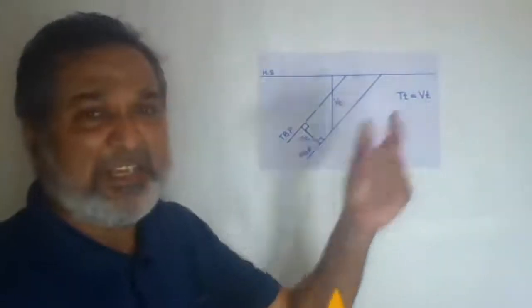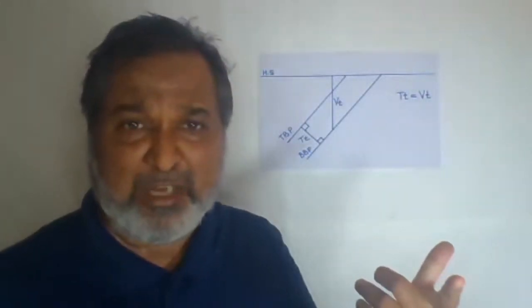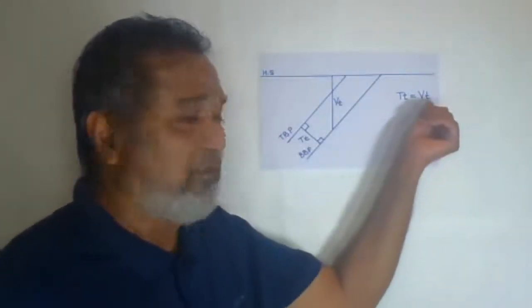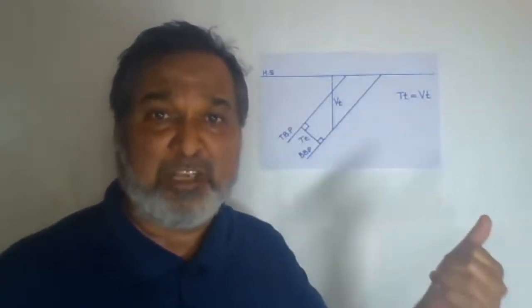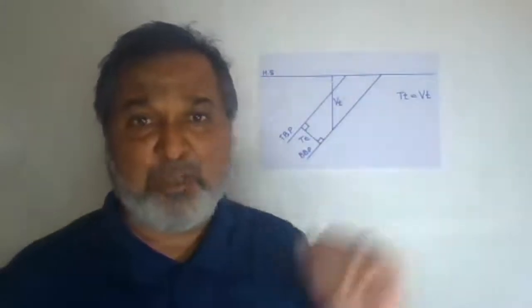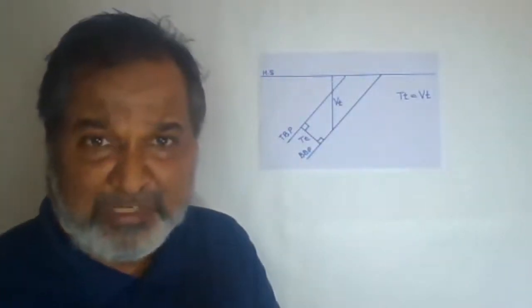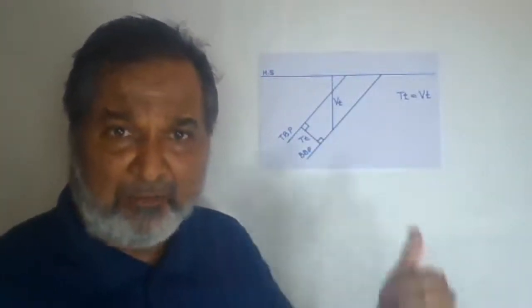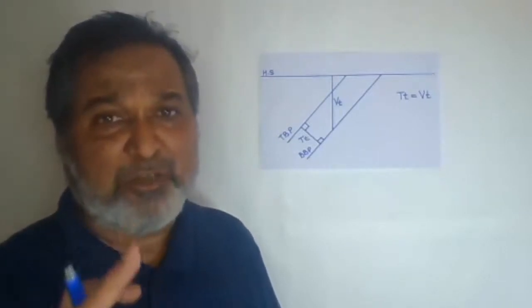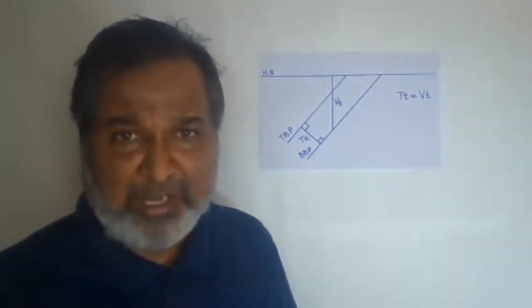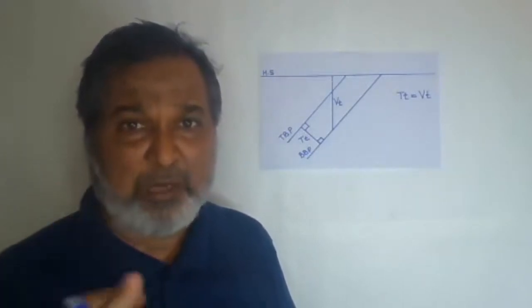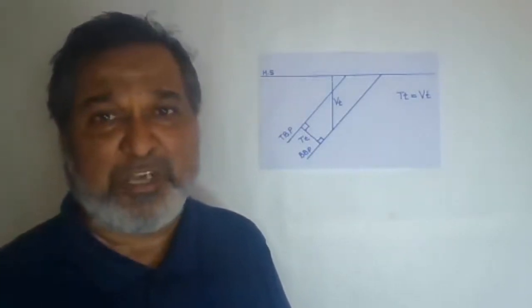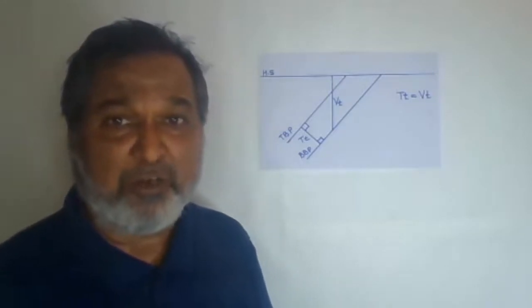So they may be equal. For example, true thickness 200 meters, similarly the vertical thickness also 200 meters. But it will not happen that the vertical thickness is 190 meters and the true thickness is 200 meters. If you find such a thing while you are drawing this problem, that means you have made some mistake. You have not taken the angle properly, or you have not drawn the lines parallel. So one by one you have to check where you made the mistake.